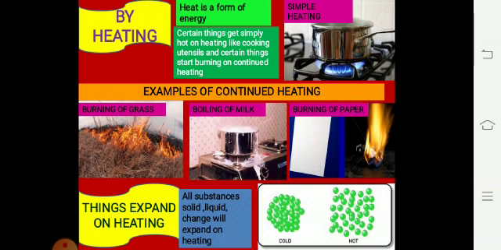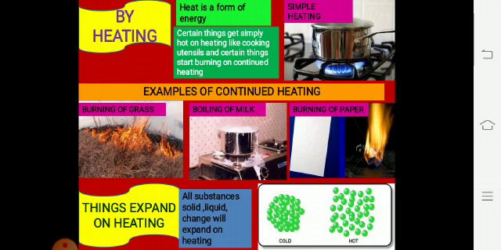Another one is the example of continued heating. What if we give continuous heat to an object? Let's suppose we have dry grass and we put a matchstick near that grass, so it will catch fire and start burning. So burning of grass is continued heating.